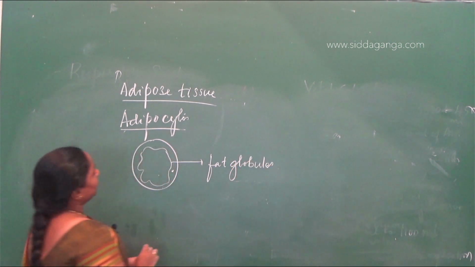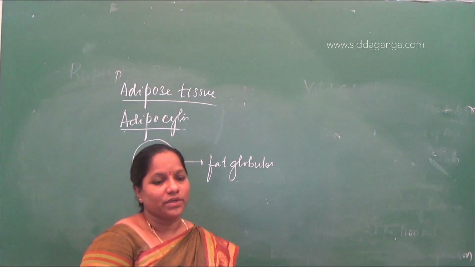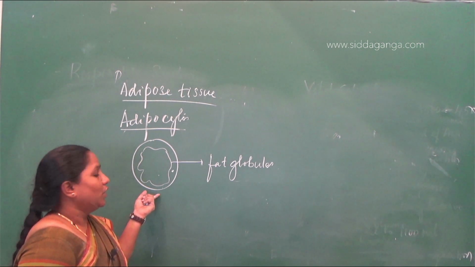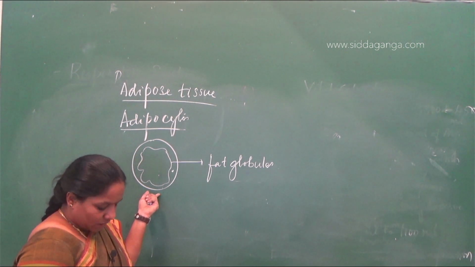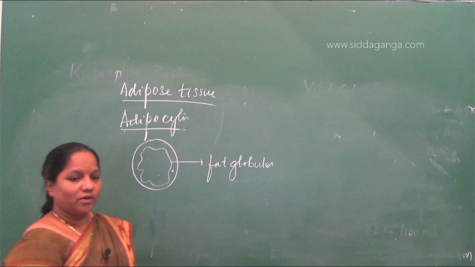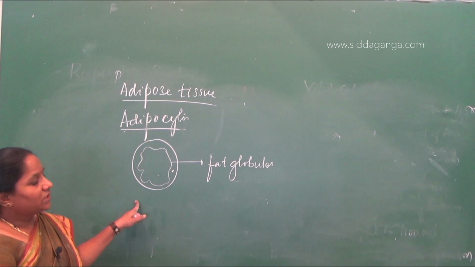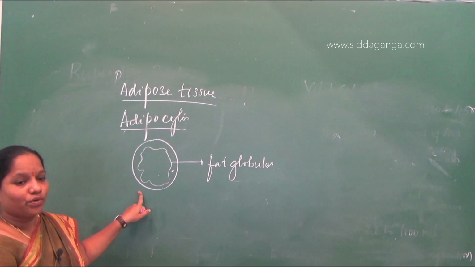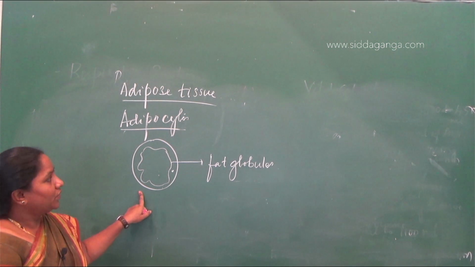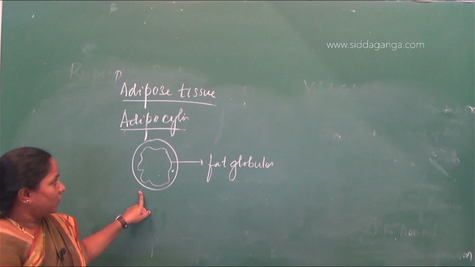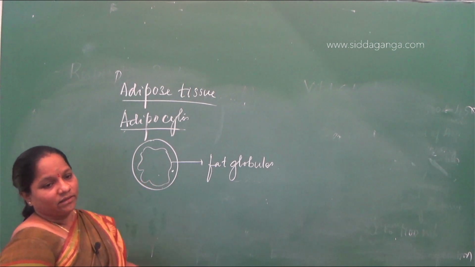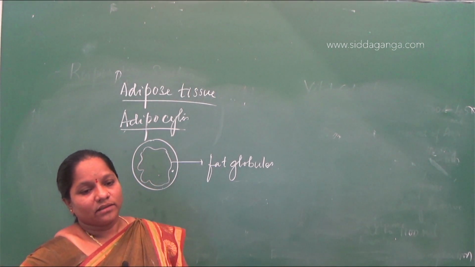So what is the fat here? What is adipocyte or what is adipose tissue? It is a tissue which is formed. Why is the fat going to be stored more in the adipose tissue or adipocyte? Because undigested food will come in the form of excreta. The food that is not completely metabolized is going to be stored in the adipose tissue. The food that is not completely used during the metabolism of any molecule, then the adipocytes are going to store the fat.